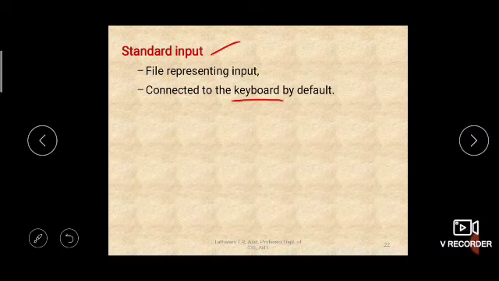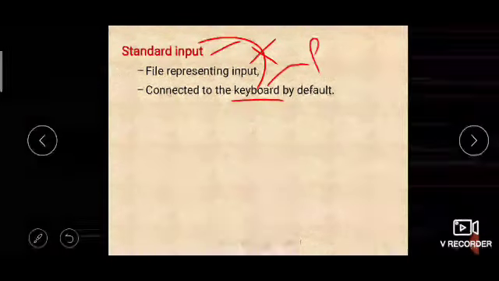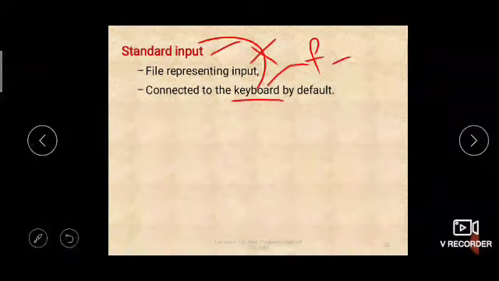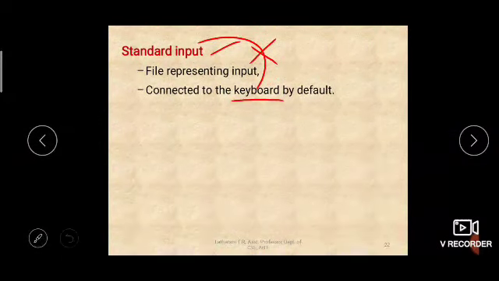By default, input will always be taken from the keyboard, but you can unhook the standard input connection with the keyboard and make it some other device. You can take input from a file, a mouse or any other input device. We will see how to do that. The standard input by default is connected to the keyboard.